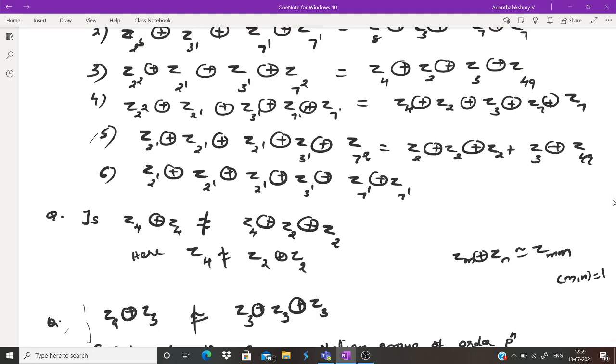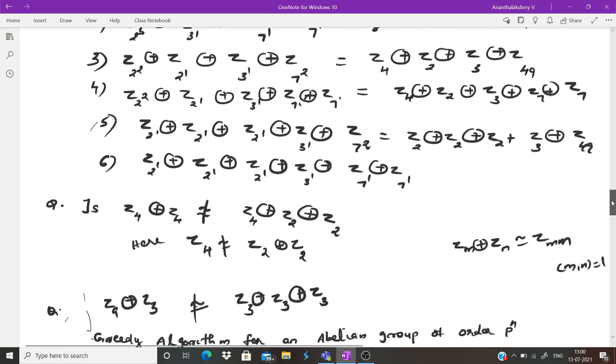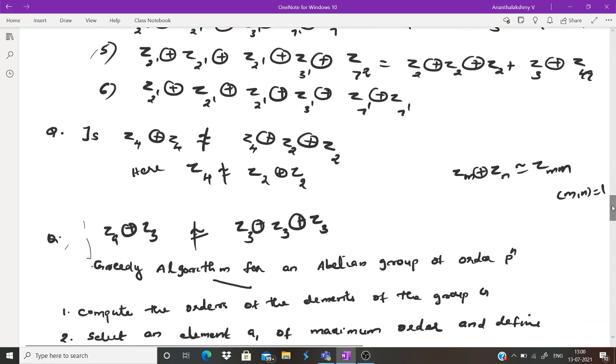There is another question, which comes under direct product questions. Is Z4 direct sum Z4 isomorphic to Z4 direct sum Z2 direct sum Z2? We know that Z4 is a cyclic group and Z2 direct sum Z2 is not cyclic. So these two groups cannot be isomorphic. In a similar way, you can show that Z9 direct sum Z3 is not isomorphic to Z3 direct sum Z3 direct sum Z3.